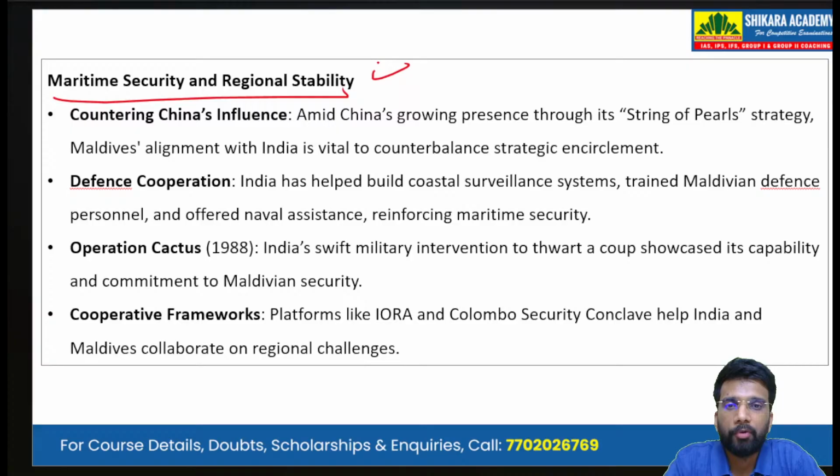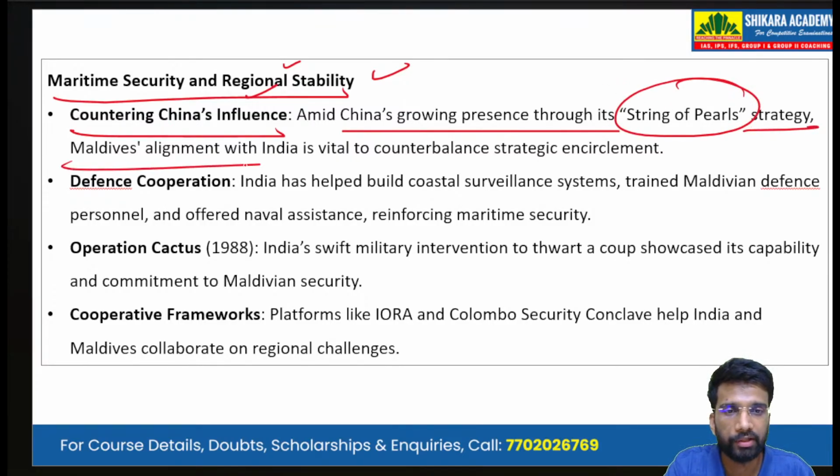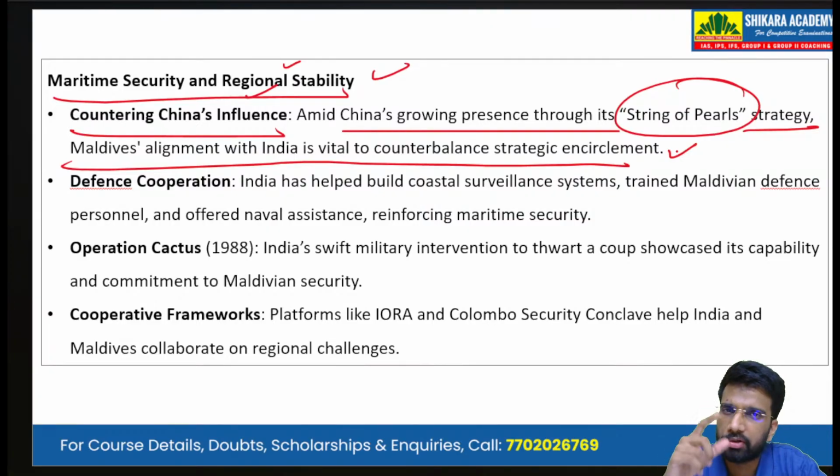Then India's relationship with Maldives has an impact on maritime security and regional stability in the region. First is countering China's influence. Amid China's growing presence through the String of Pearls strategy, Maldives' alignment with India is vital to counterbalance its strategic encirclement. China is strategically encircling India along the coast of India with different islands, making bases in Gwadar, in Hambantota, in Myanmar, in Maldives. This way, China, with this string of pearls, is trying to encircle or contain India in the Indian Ocean.